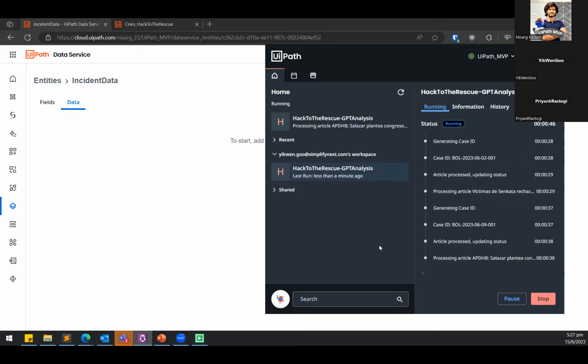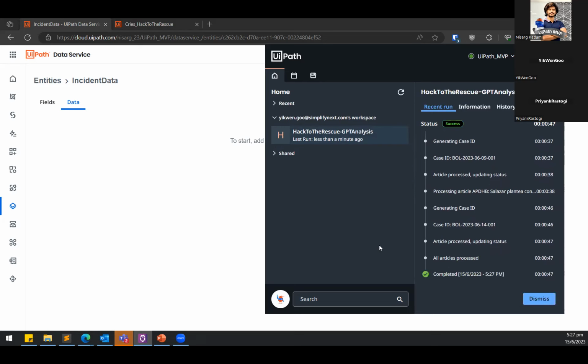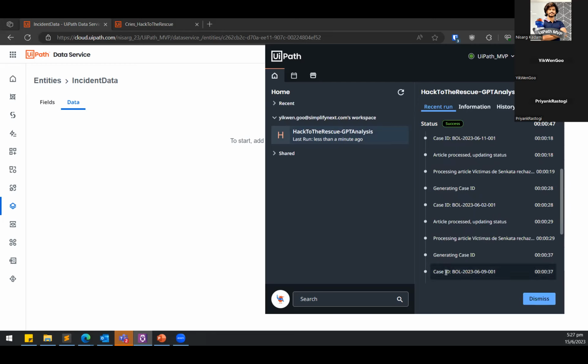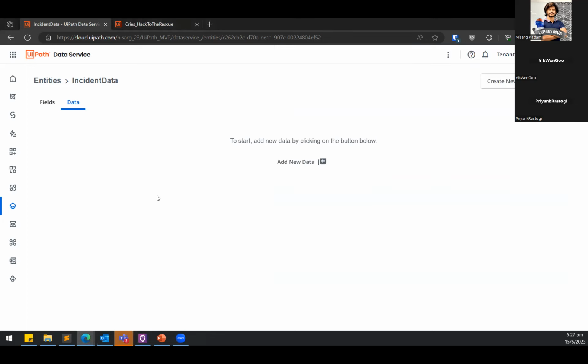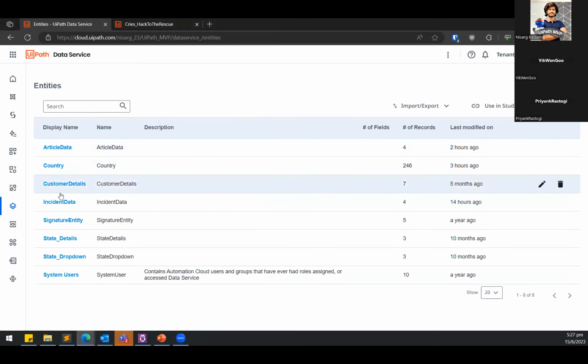Okay, and as you can see in the execution history on the right-hand side, the robot is processing articles one by one. Okay, and then once done, you'll see that it is completed. And if we come back here, we should see that the entity is now populated with data.